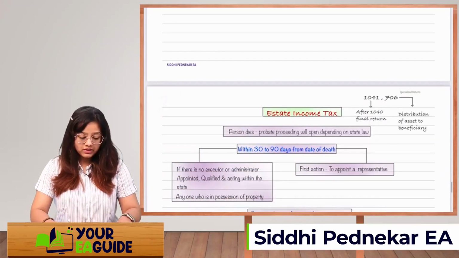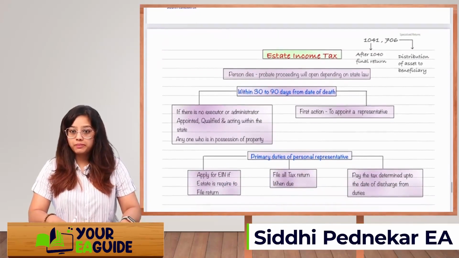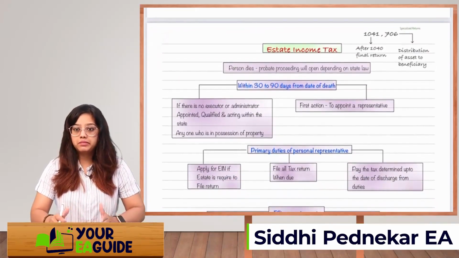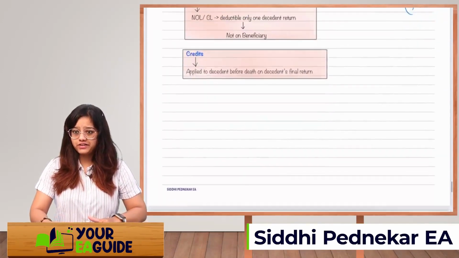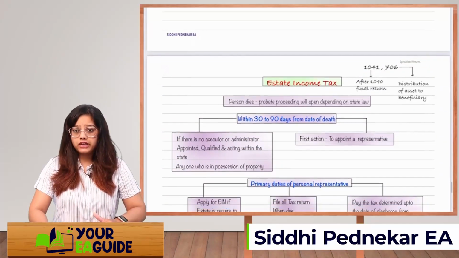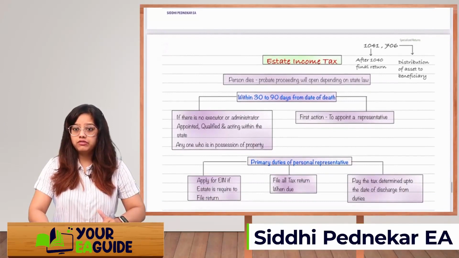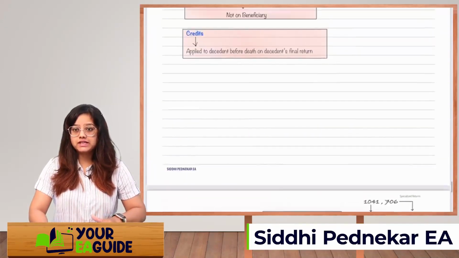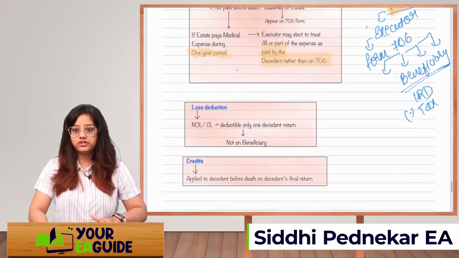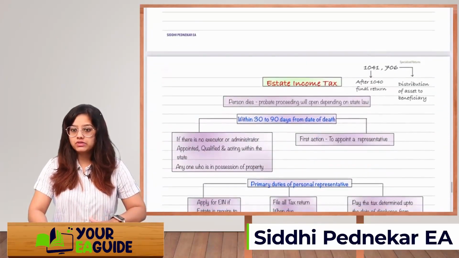Okay. Let's start with the next topic, that is estate income tax. Now we have done the 1040 descendant's final return. After filing 1040 there will be a 1041, and 706 we have already done, that is a distribution of asset to the beneficiary. When the estate will distribute the asset to the beneficiary, we are going to file 706.